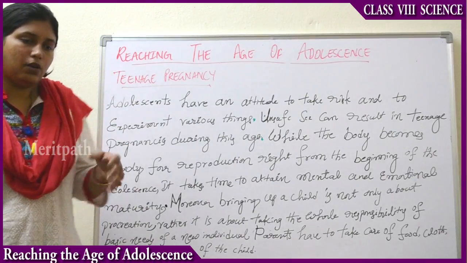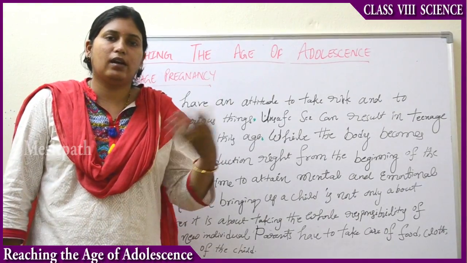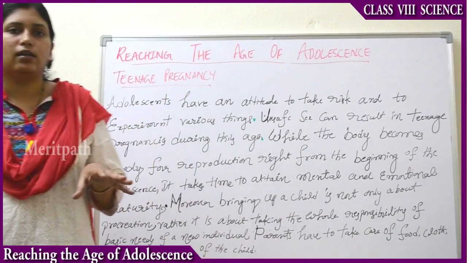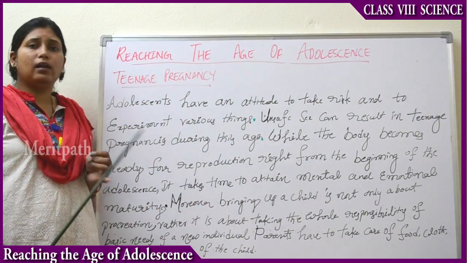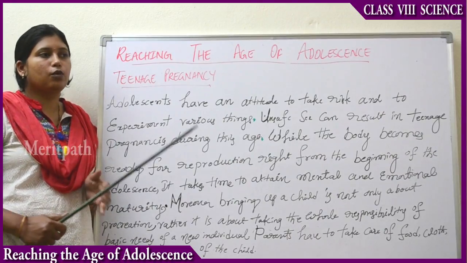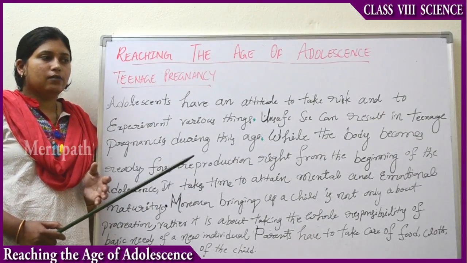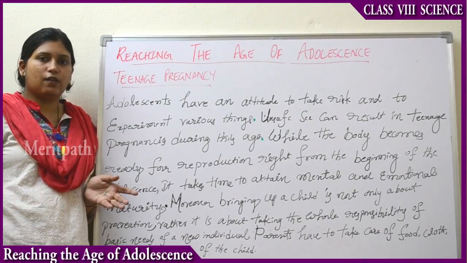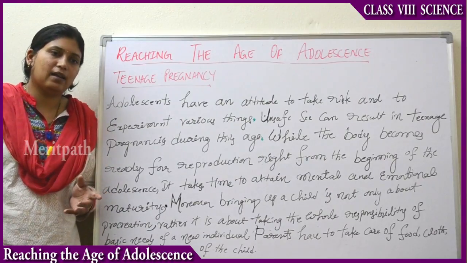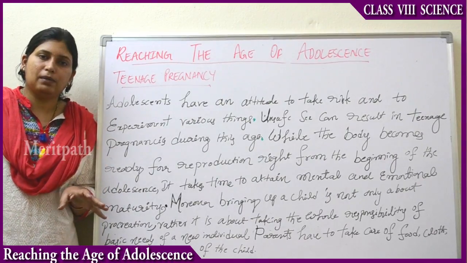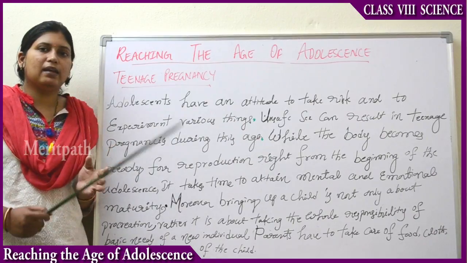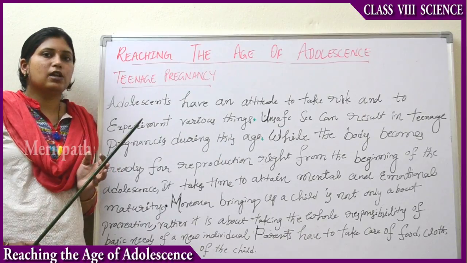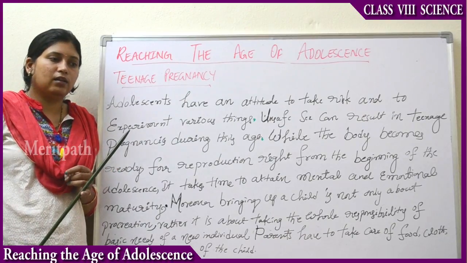It's not that because your body has matured and you have attained reproductive maturity, you can bear children. It's not like that. You have to attain both mental and emotional stability to bear kids, right? It's not that your body is now ready to bear kids. Having unsafe sex or having kids before marriage, teenage pregnancy, all this is completely wrong. See, bearing kids is not the only thing you have to keep in mind. You need to attain emotional and mental maturity.